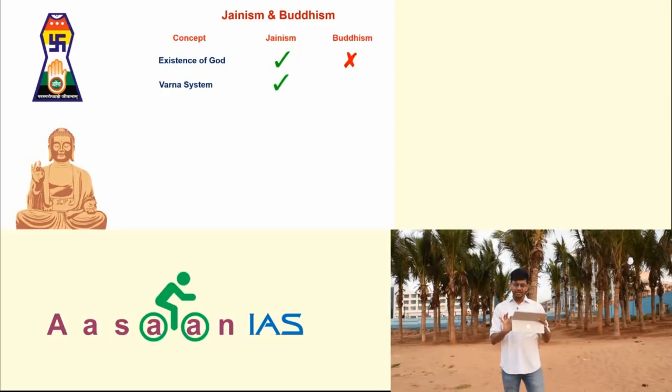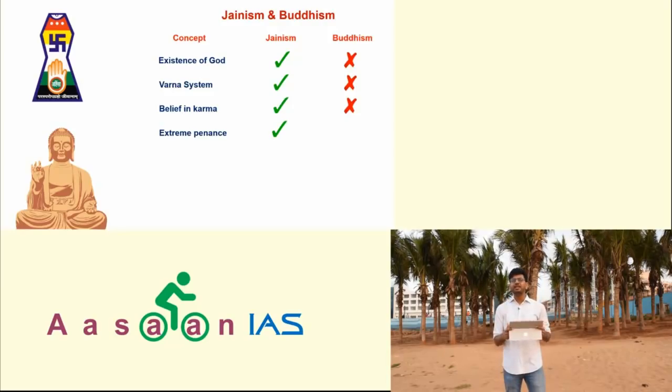Similarly, Varna system. Jainism accepted the Varna system. The birth in the lower Varna is because of karma. And to get out of that, to annihilate that karma, the surest way is penance. Whereas Buddhism did not focus on all these things, and they did not recognize the Varna system. In fact, that was the reason why they got mass following in the beginning. Similarly, belief in karma. Jainism believed in karma, whereas Buddhism did not. We talked about this just now. Extreme penance. Yes, Jainism talked about extreme penance or austerity, whereas Buddhism followed the middle path. That means avoid extreme luxury, and at the same time extreme penance.